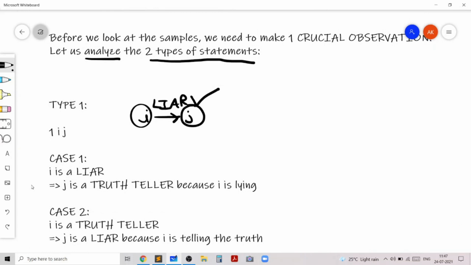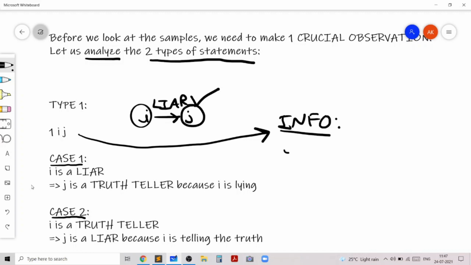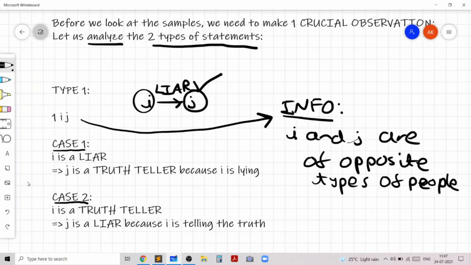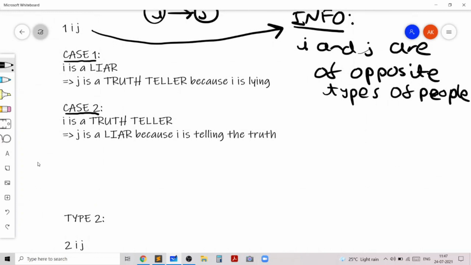So based on these two cases, we can easily deduce that each type 1 query gives us the information that i and j are opposite types of people. Now let's analyze the type 2 query.